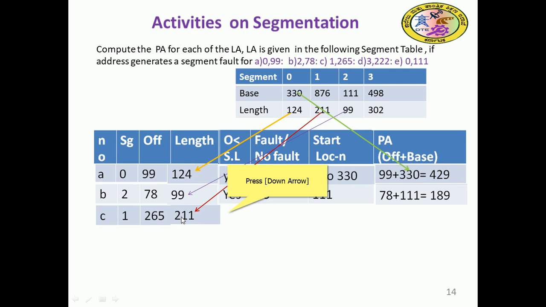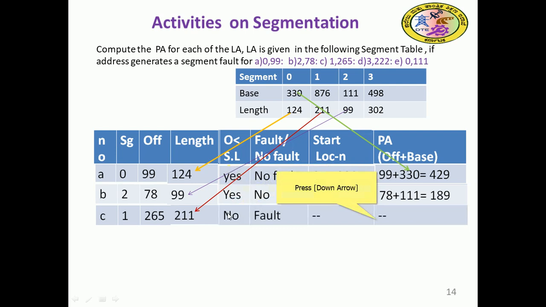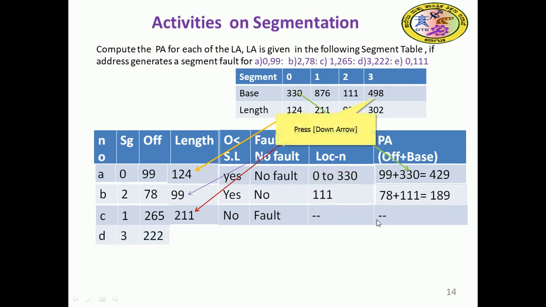The segment length is 211, but the offset is more, so the condition is not satisfied. There will be a segment fault here. It is not possible to accommodate, hence physical address computation has no meaning.